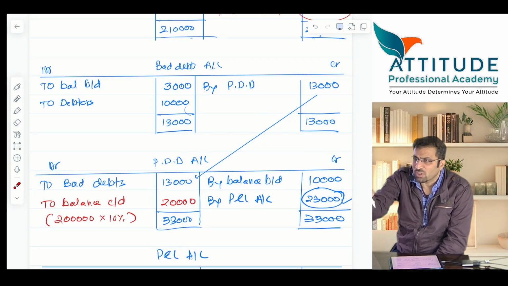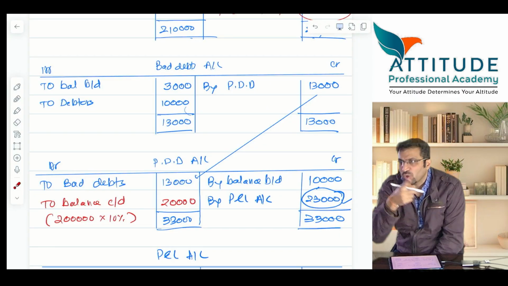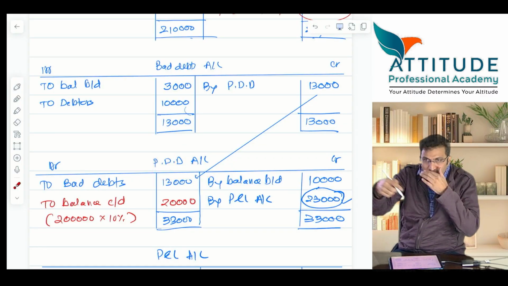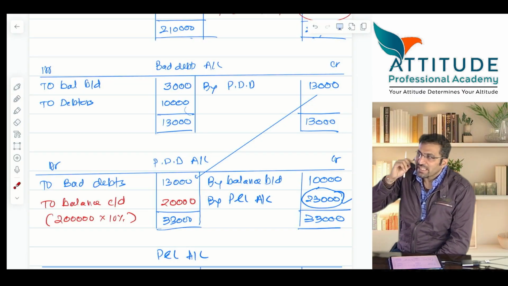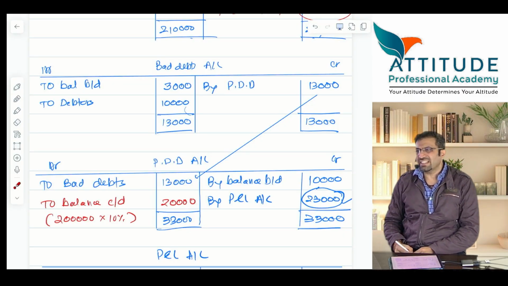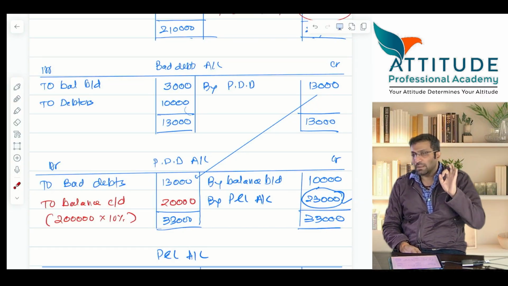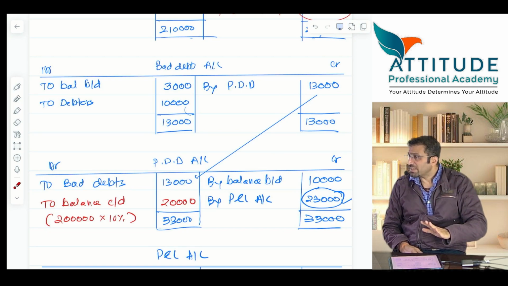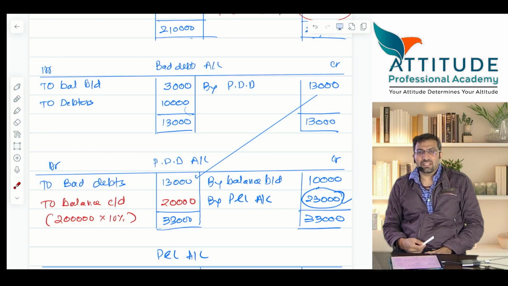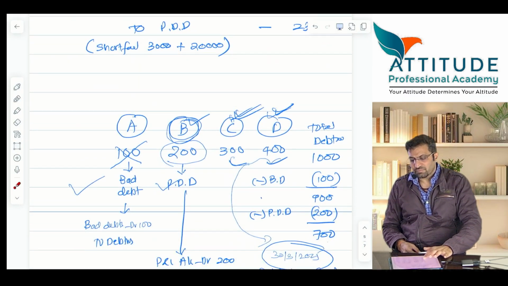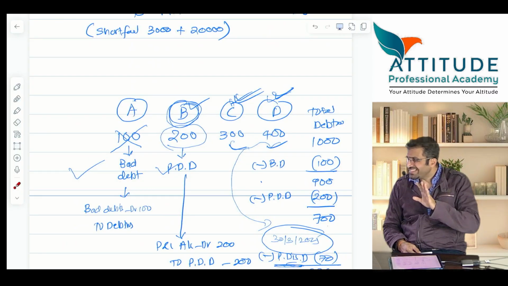Similarly, discount allowed is also a nominal account. That discount allowed will not go to the P&L account. It will go to provision for discount. वो भी रहेगा ना, उधर adjust होगा. Did you get it? These things you have to understand. See, they have not asked you all the three things. But provision for doubtful debts they have asked. Bad debts and provision for doubtful debts एक सम में आया है. बहुत सारे सम्स में आ सकते हैं. Be careful with this. Up till here, any difficulty? Clear? Now I can say your provision for doubtful debts is done.